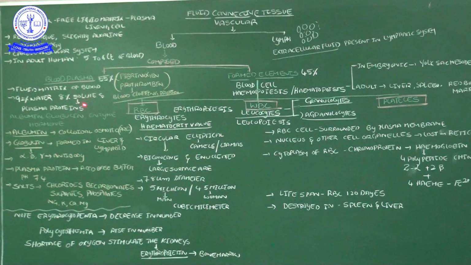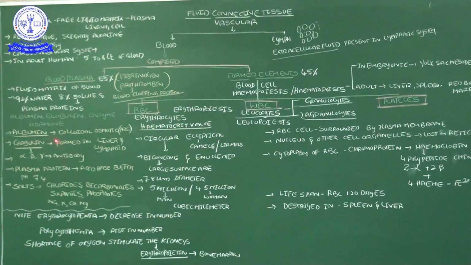These dissolved particles may be plasma proteins. What are the plasma proteins? Albumin and globulin. Along with that, some of the enzymes are also carried inside the blood plasma, and hormones are also there, because hormones are liberated by the endocrine glands. Endocrine gland hormones are transported by the blood only. So such hormones are also dissolved in the blood. Okay, blood plasma. So what is the significance of these plasma proteins? Already we discussed the plasma proteins, albumin and globulin.